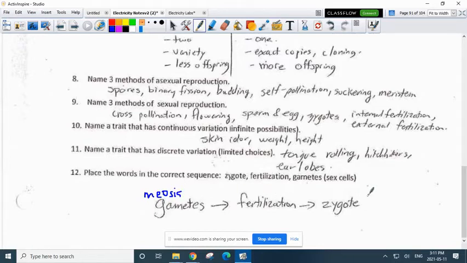To get the zygote to grow, mitosis. And then that would lead to the embryo, right? Because it's going to grow and go through cell divisions to get there.